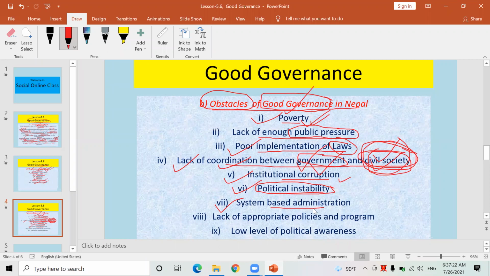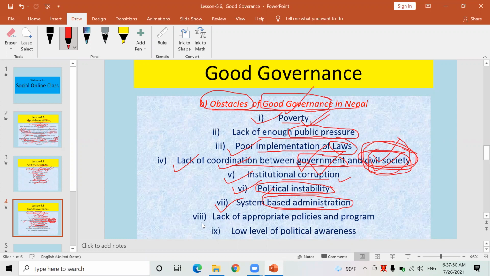Similarly, for so many other governmental works, we have to visit different offices. We have to take the signs of the different officials. It is called system-based administration. Our civil servants in government offices don't provide such state facilities instantly, they delay. Okay, they take time. They kill our important time.